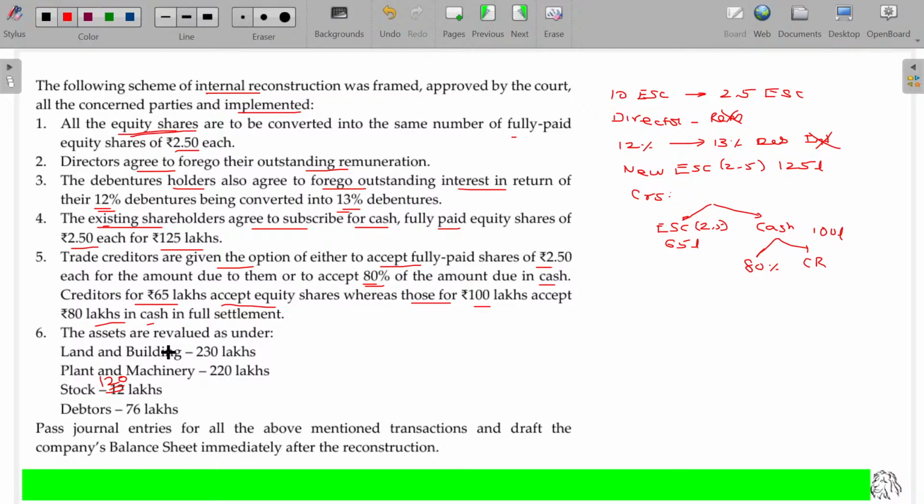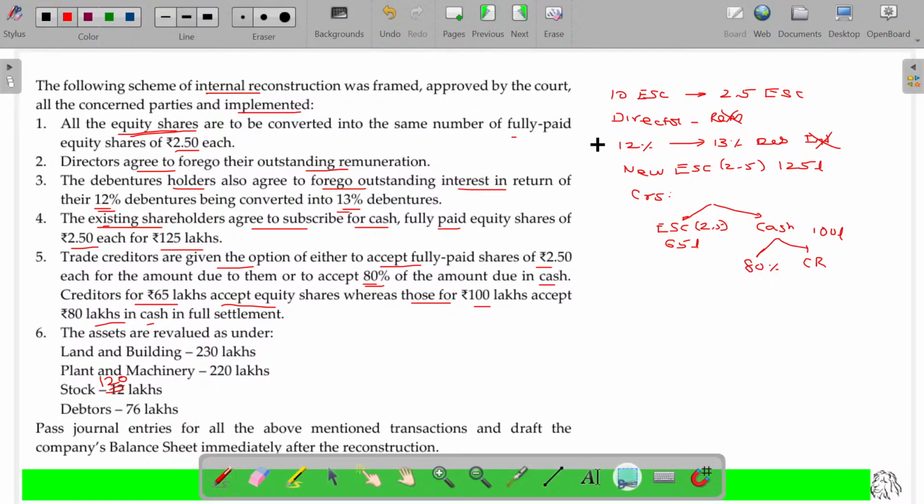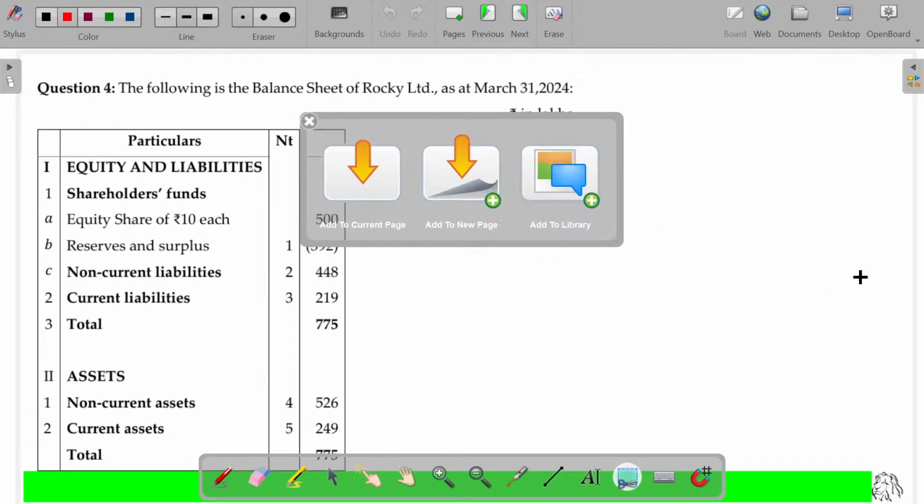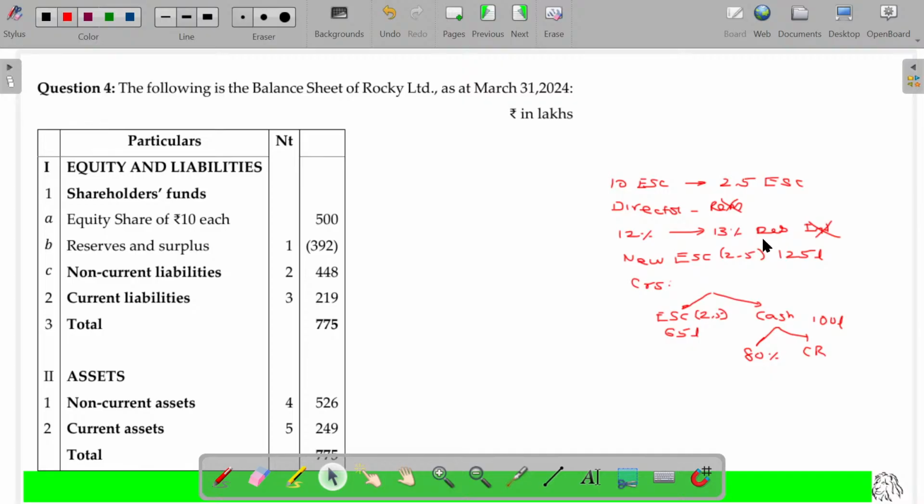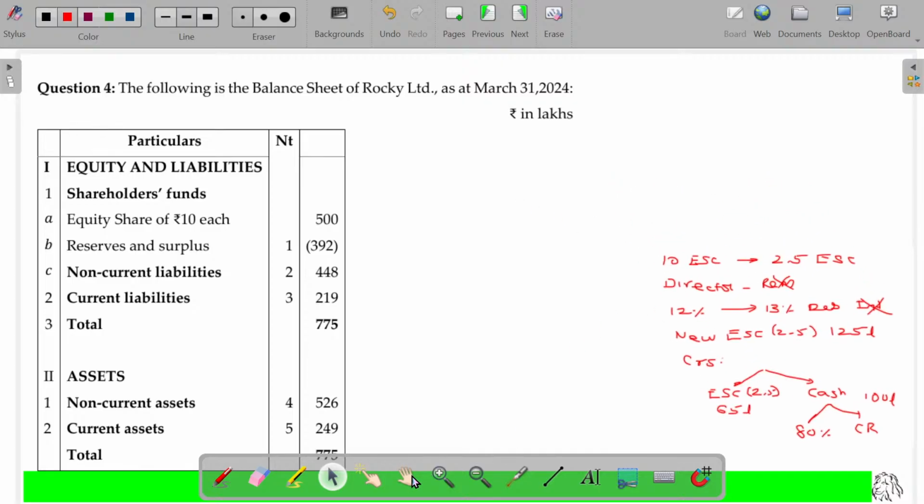And assets are revalued as follows. Land and building and all. So we'll try to finish off first this set. Clear? We'll try to finish up this set. Very simple.